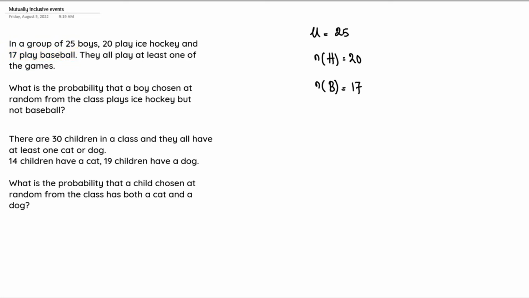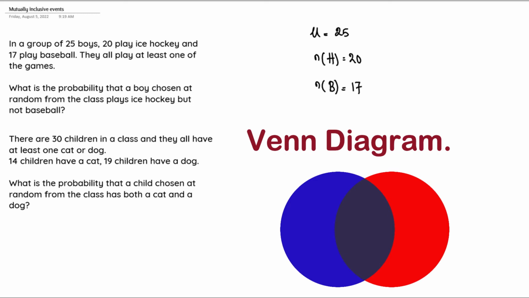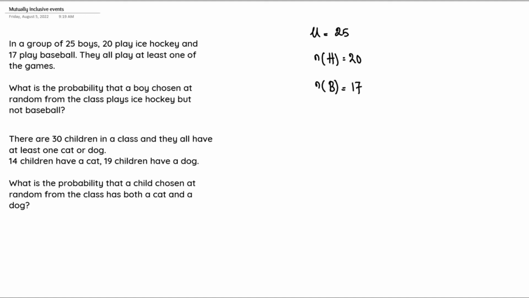The question went on to say that they all play at least one of the games. So what is the probability that a boy chosen at random from the class plays ice hockey but not baseball? One of the best ways to solve this question is to use the concept of Venn diagram. We are going to use the Venn diagram to diagrammatically represent this question so that we can see the necessary regions we are working with and do the mathematics.